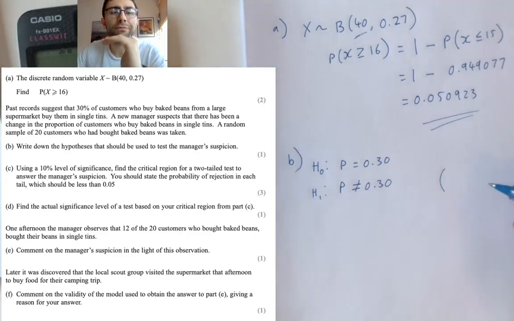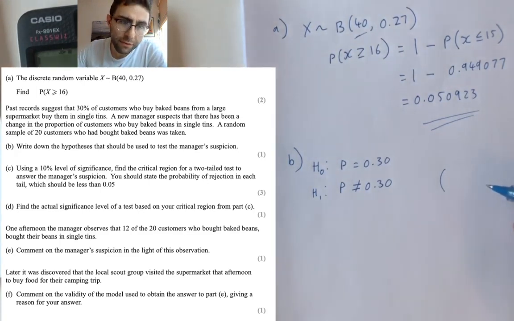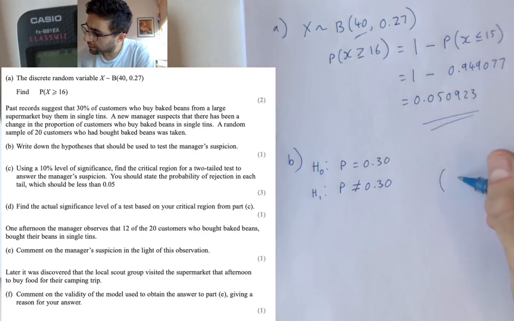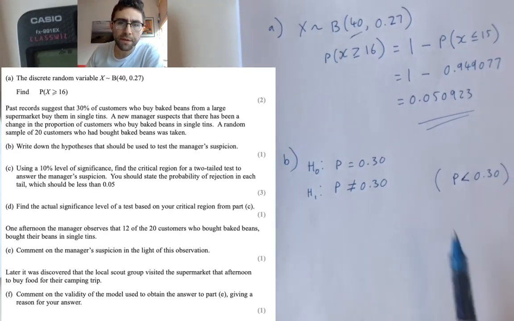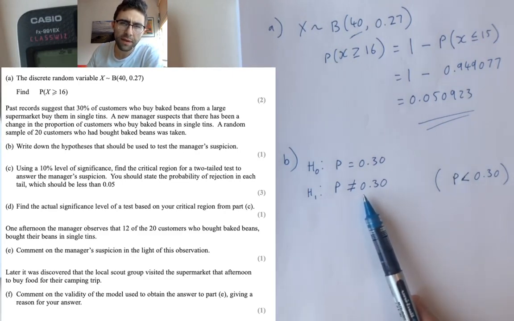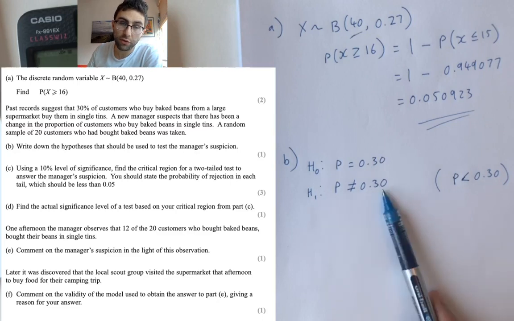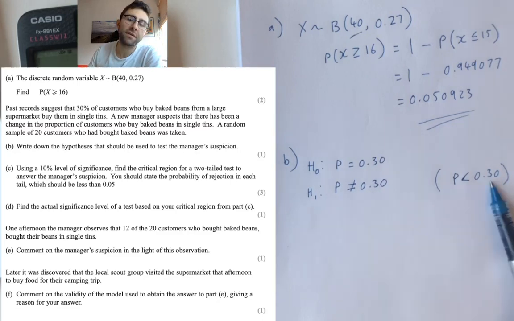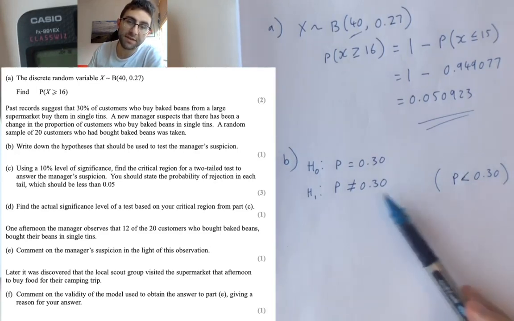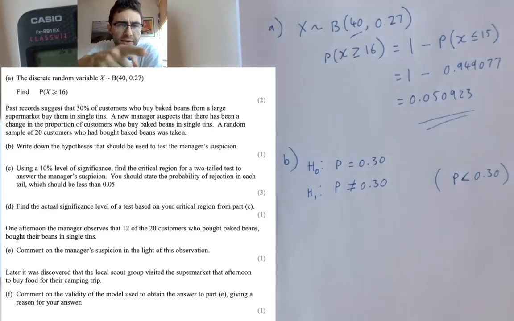This one says suspects there's been a change. If he said he suspects there's less, it's fewer, then your alternative hypothesis would be p is less than 0.30. You see what I'm saying? It's kind of an English language thing, converting it into mathsy stats stuff. But if someone thinks there's been a change, then it's no longer 0.3. If someone thinks it's now less than 0.3, then that's what you'd have to say. And it's subtly different how you have to go about it. So it's interesting. A couple of words in the question can change everything.